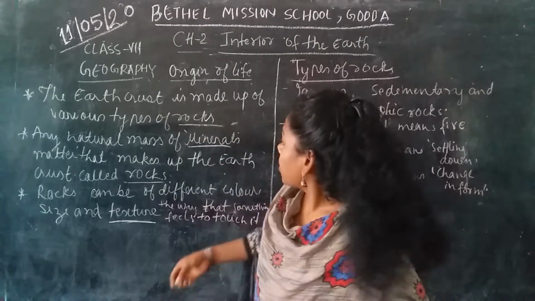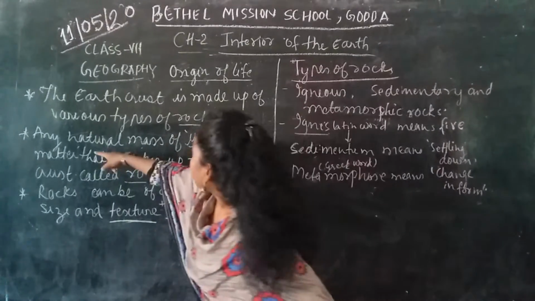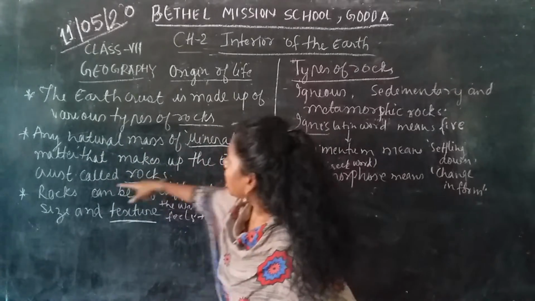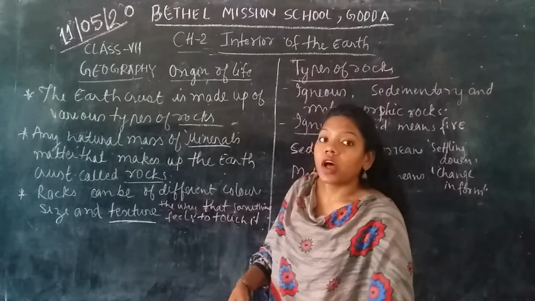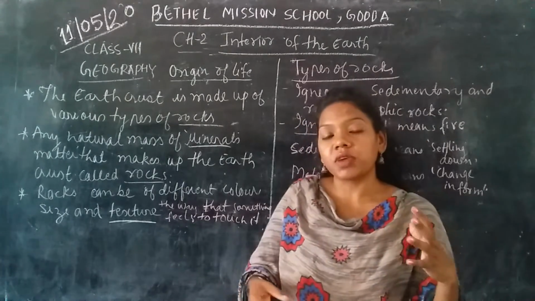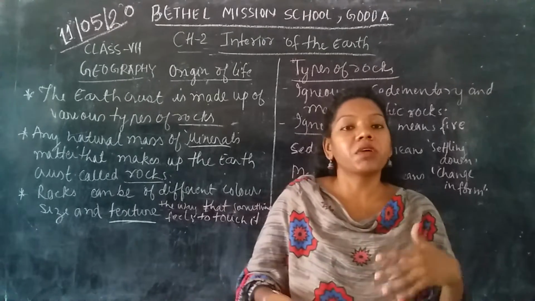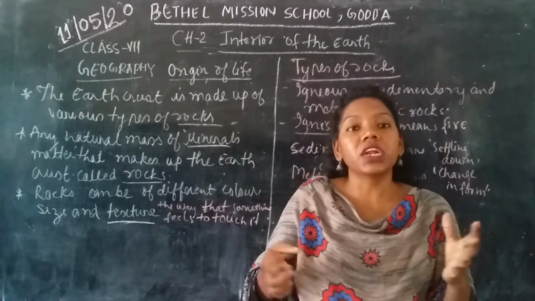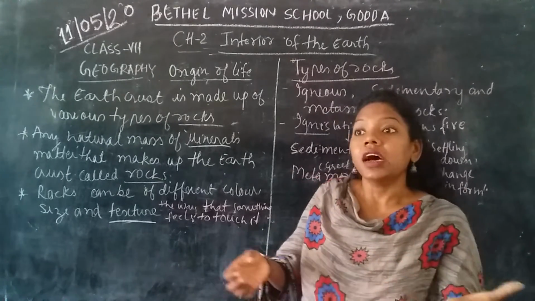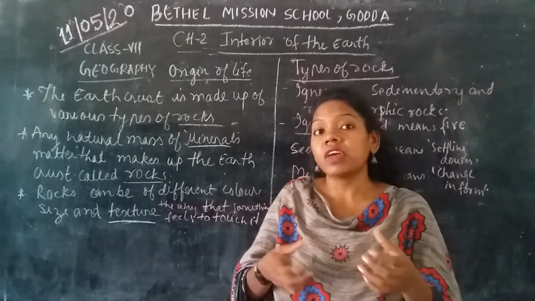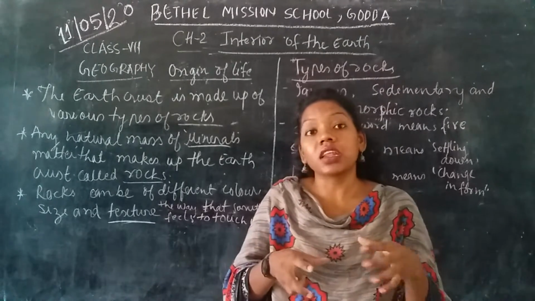The definition of rocks: any natural mass of mineral matter that makes up the earth's crust is called rock. As we have learned about the different layers of the earth, the earth's crust is made up of different rocks and minerals. And the mantle is made up of different minerals, like silica, magnesium and aluminum. There are different kinds of minerals mixed together.